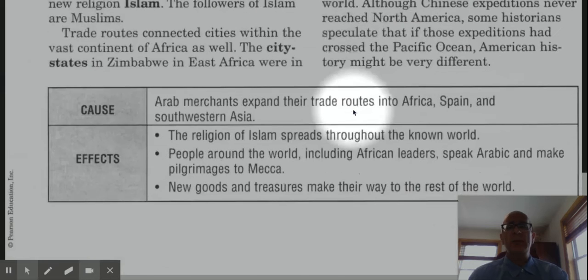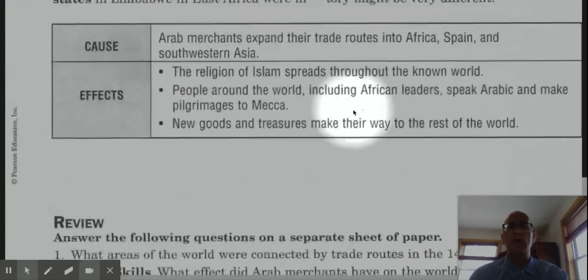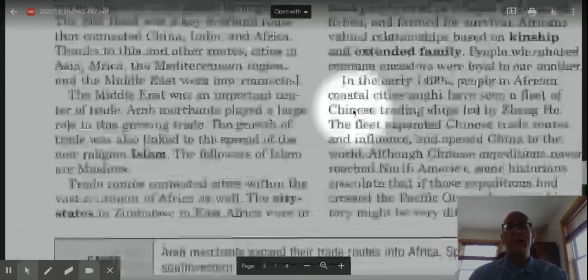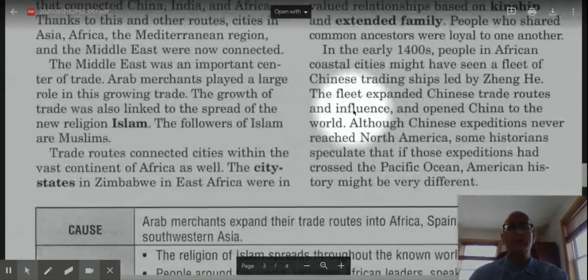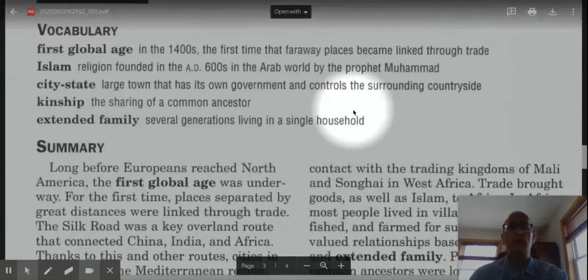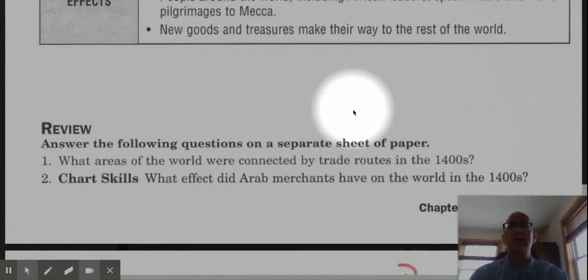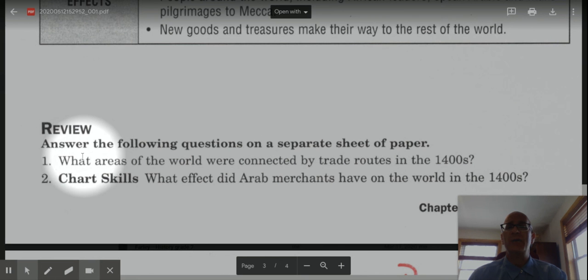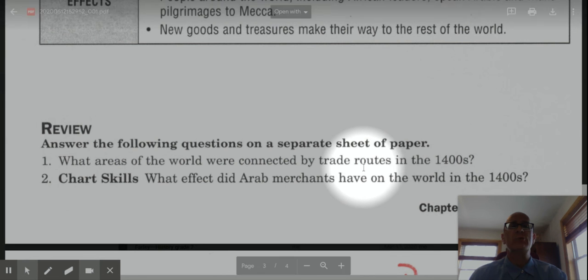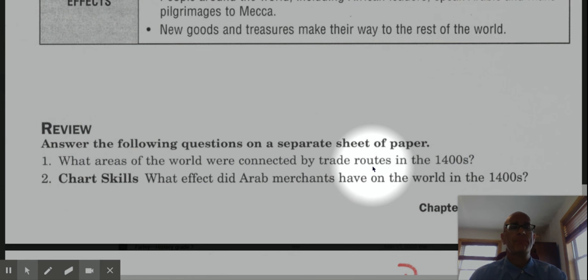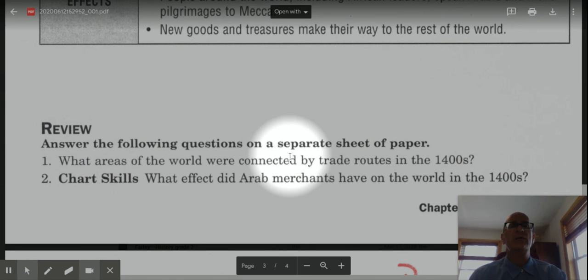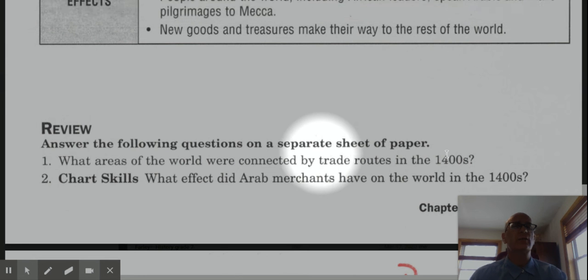Down below our reading, we have a cause and effect chart. And what I would like you guys to do, in addition to practicing the vocab on Quizlet, is make sure that you answer the 2 questions below in a Google Doc and share those with me from your Google Class folder. The first question is going to be based on the reading. What areas of the world were connected by trade routes in the 1400s? Okay. What areas of the world were connected by trade routes in the 1400s?